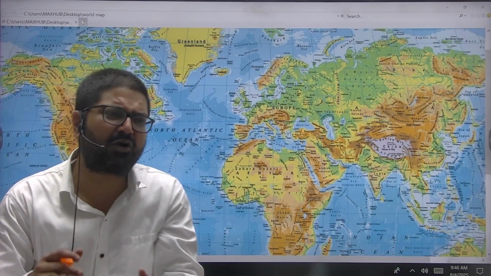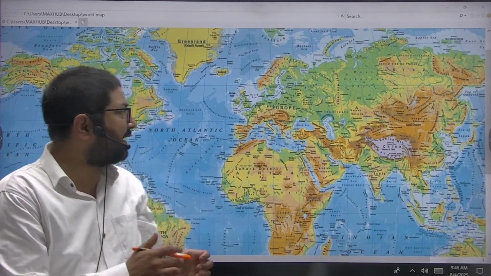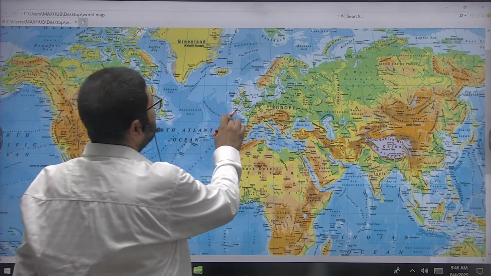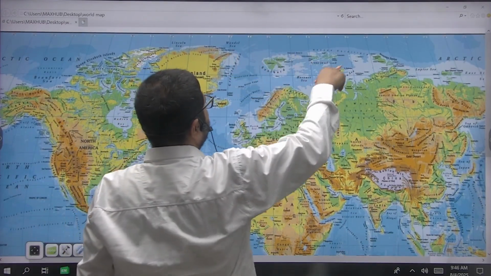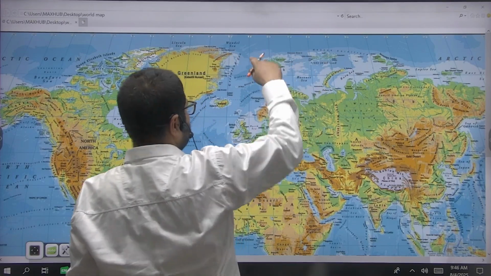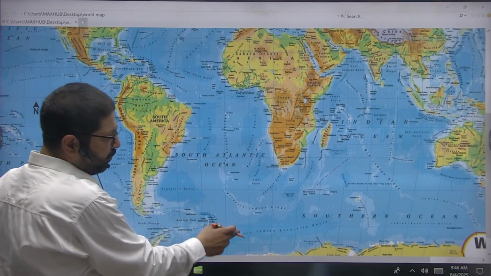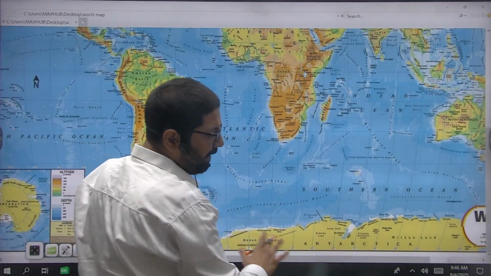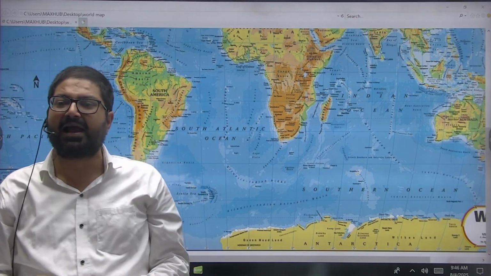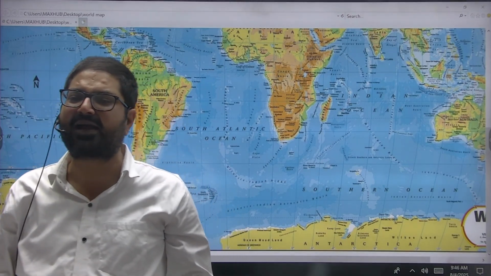See, melting of Arctic ice. So what is Arctic ice? This region, Arctic, this here, this Arctic ice. Antarctic continent is in the southern hemisphere, a huge continent. You can see this, largely covered by ice. Average thickness of ice on Antarctica is 2.5 kilometers.